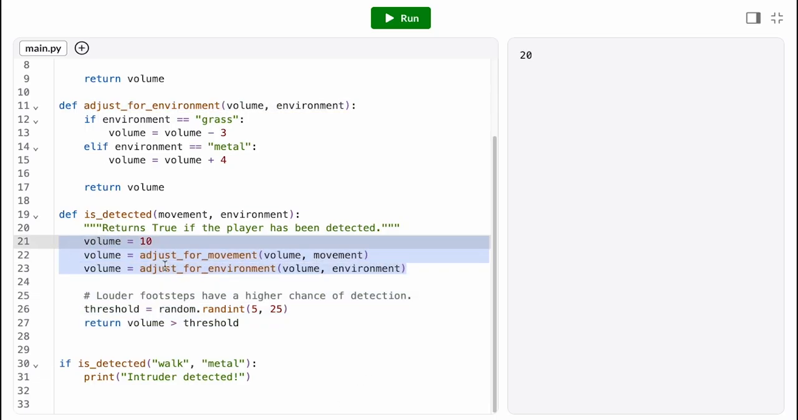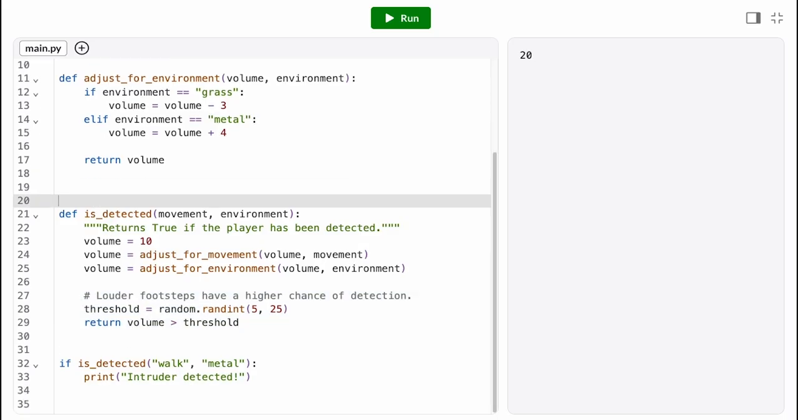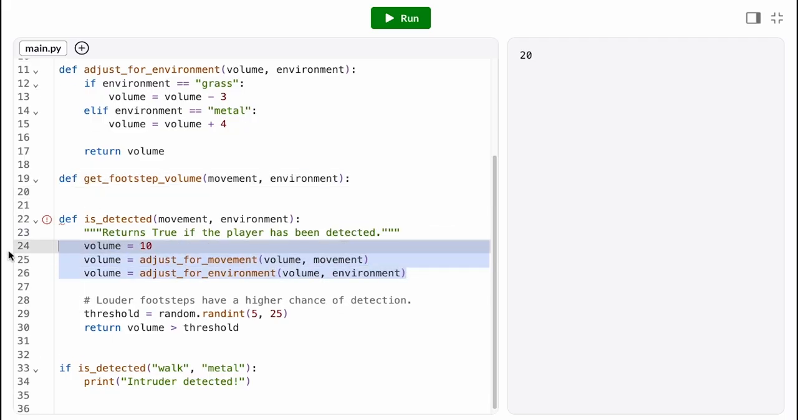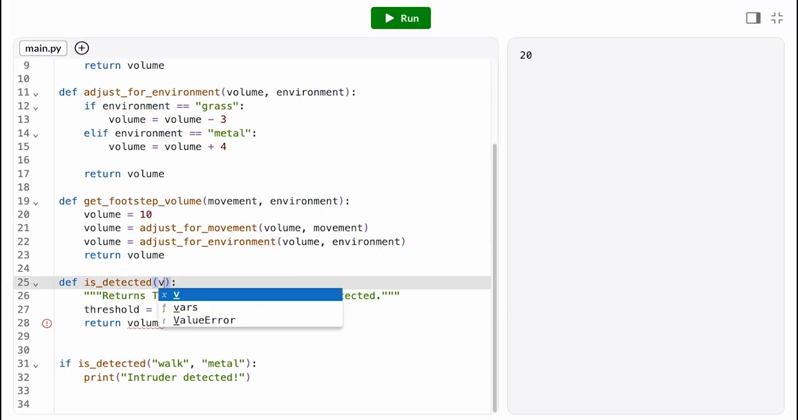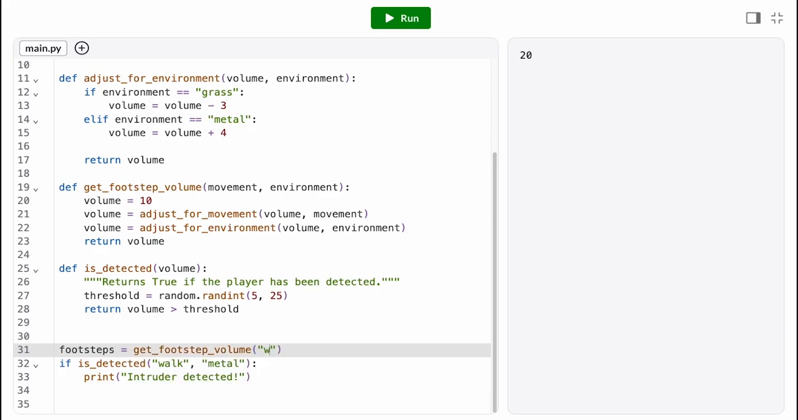There's really no reason why this volume calculation needs to be tied to this threshold check. So I can instead have a wrapper getFootstepVolume function that takes in the movement and environment and returns the volume. That now lets me have a nice, reusable, independent isDetected function that takes in a volume and returns a Boolean.